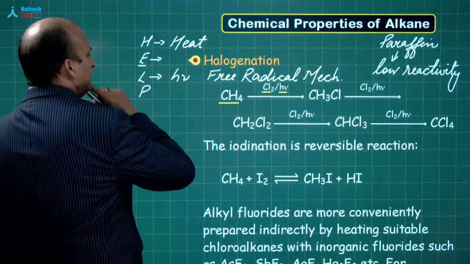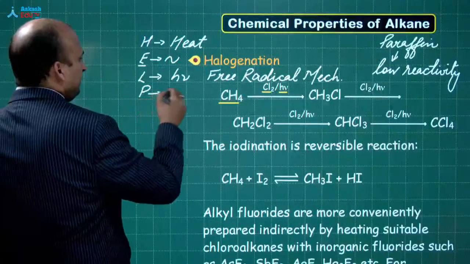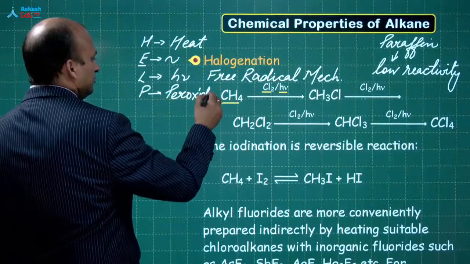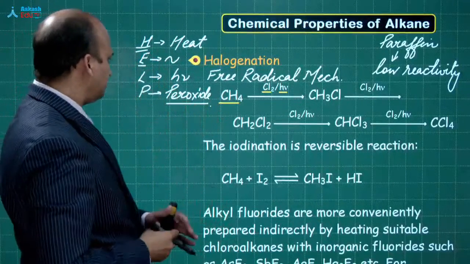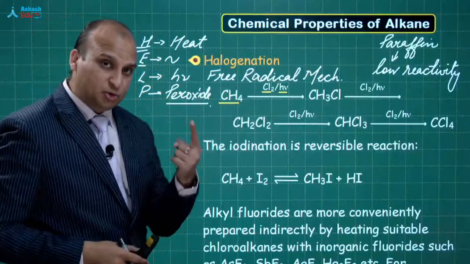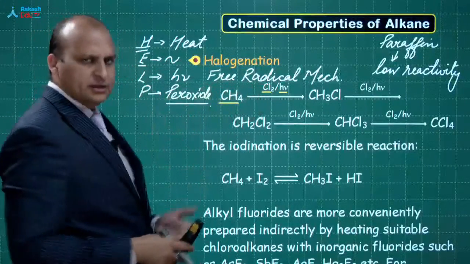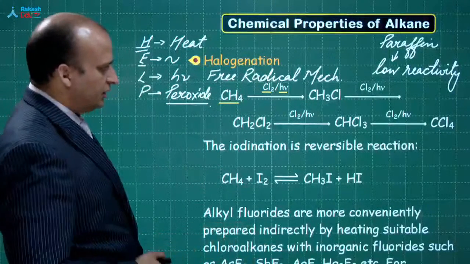Electricity I can show like this. P is peroxide. So heat, electricity, light and peroxide. Electricity we have used in Kolbe's electrolytic method. Light we are using over here. Peroxide, yes, I'll show you the reactions in the coming slides.